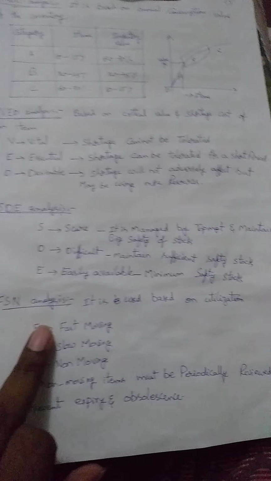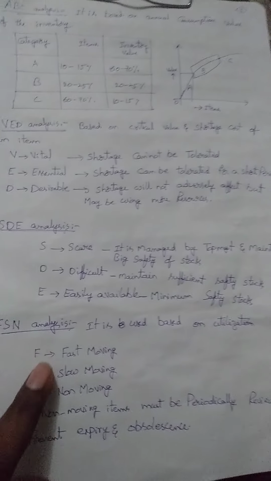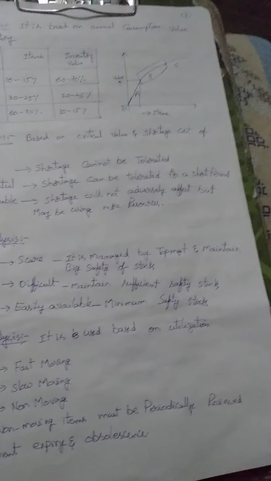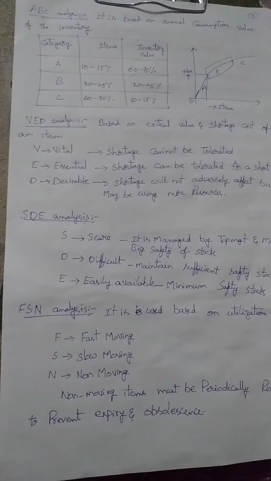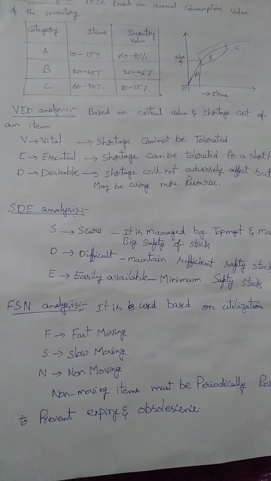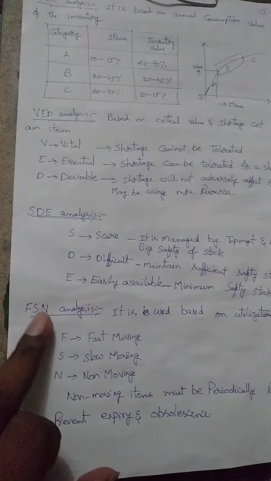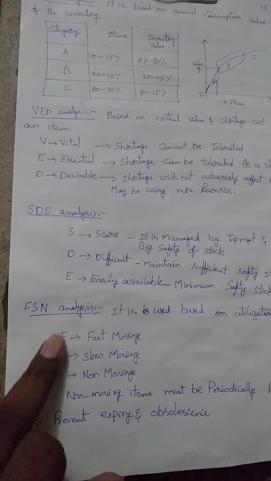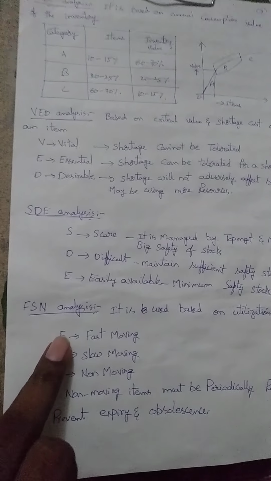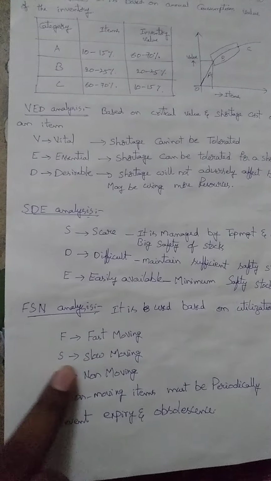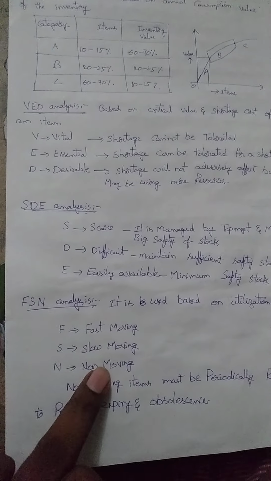Then another one is FSN analysis. It is based on product utilization. Let us assume that all fast moving consumer goods, FMCG sectors, are better examples for FSN analysis. Here the raw materials are classified into three types: F, S, N. F is fast moving, S is slow moving, N is non moving.